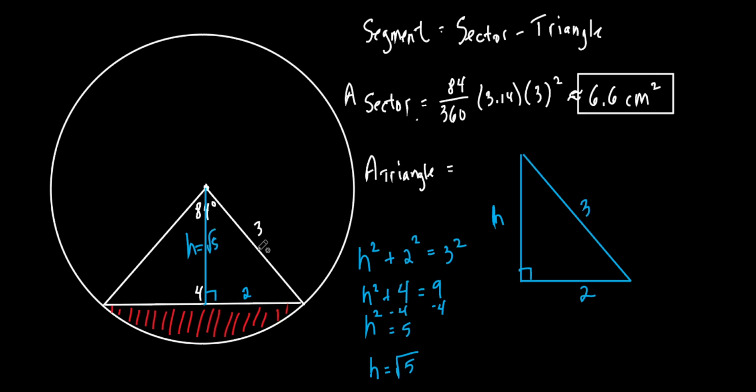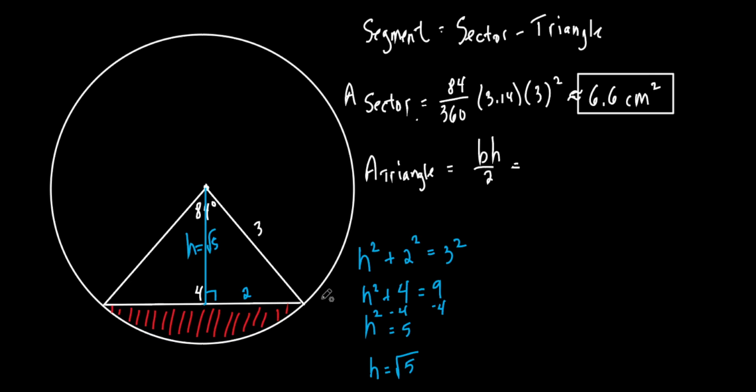Why did I care what h was? I got to find the area of the triangle. That's right. Let's get rid of this now. So I got to find the area of a triangle. How do I find the area of a triangle? Base times height divided by 2. Do I know the base of this triangle right here? It's the whole entire base, which is what? Is it 2 or is it 4? It's 4. It's the whole triangle. So the base is 4 times the height. What is the height? Just found it. It's not 5. It's the square root of 5, over 2.